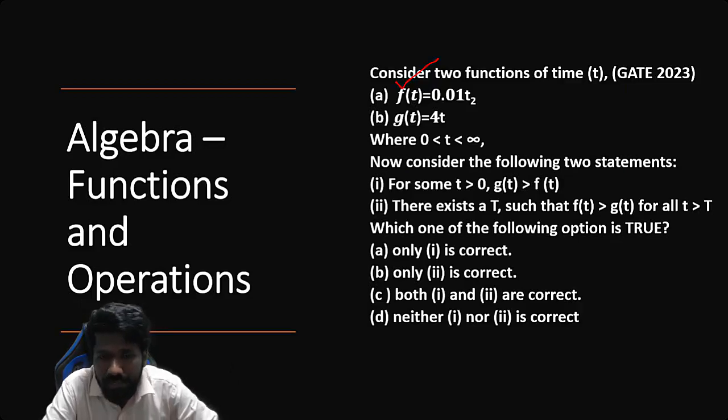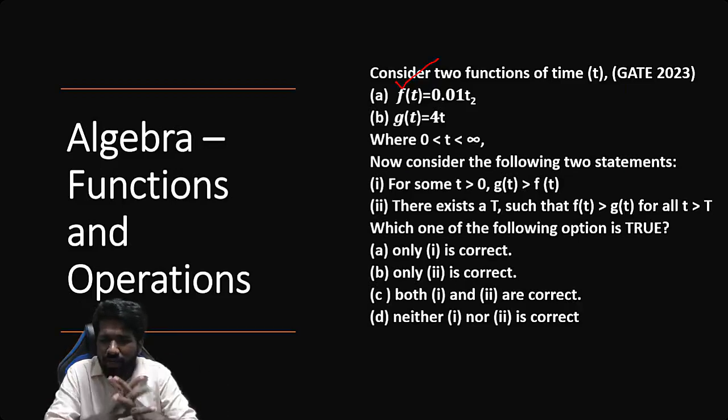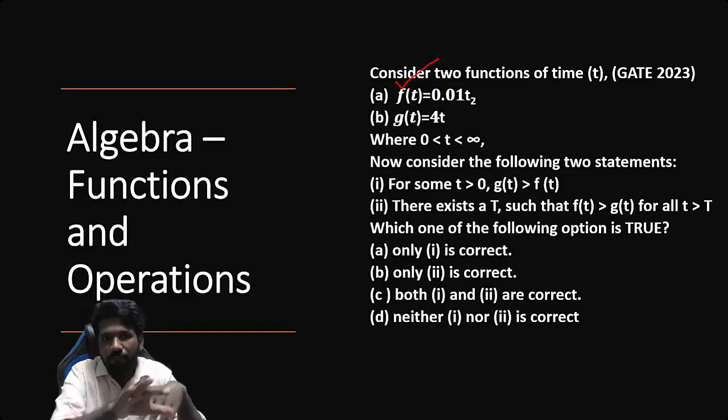That is the main thing I'm saying. There are many differences between GATE and NET. Non-verbal aptitude about 70 to 80% or 80 to 90% are similar, but in the type of questions there are some differences. That is what I'm explaining also through these examples. This kind of question NET exam में नहीं आता है. There will not be a question like this in the NET exam. But in the GATE exam, these kinds of questions are more common.